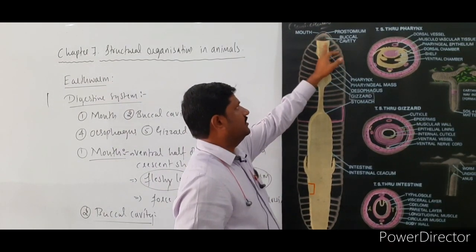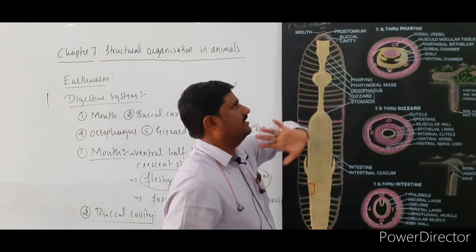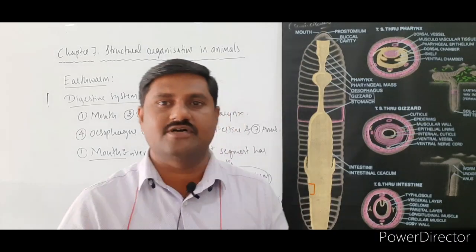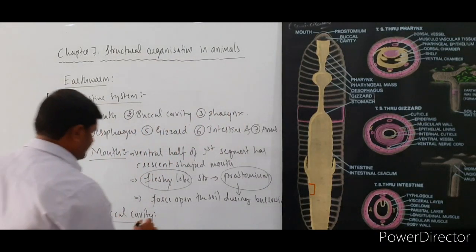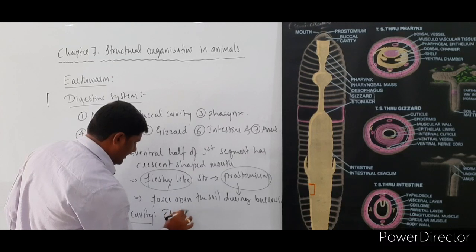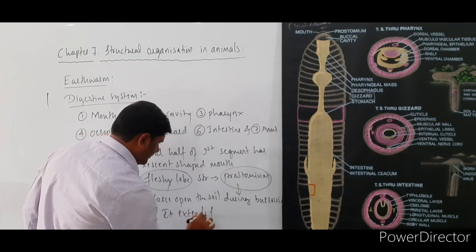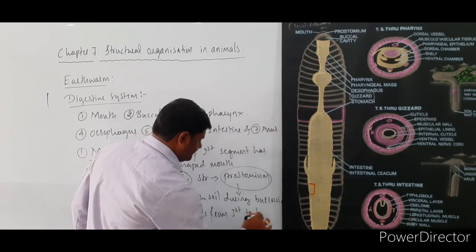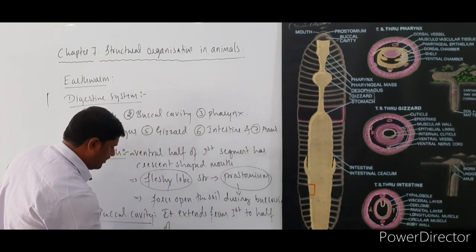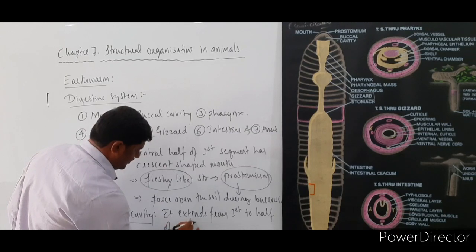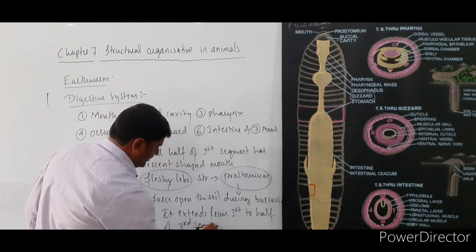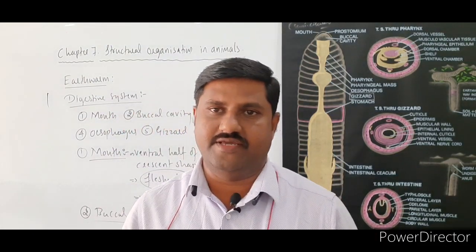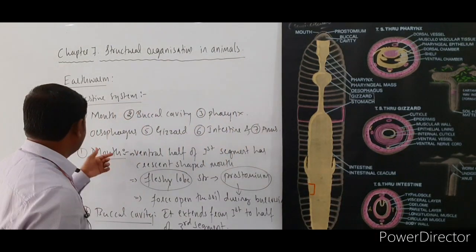Here the buccal cavity extends from the first segment up to half of the third segment. So that is the buccal cavity.